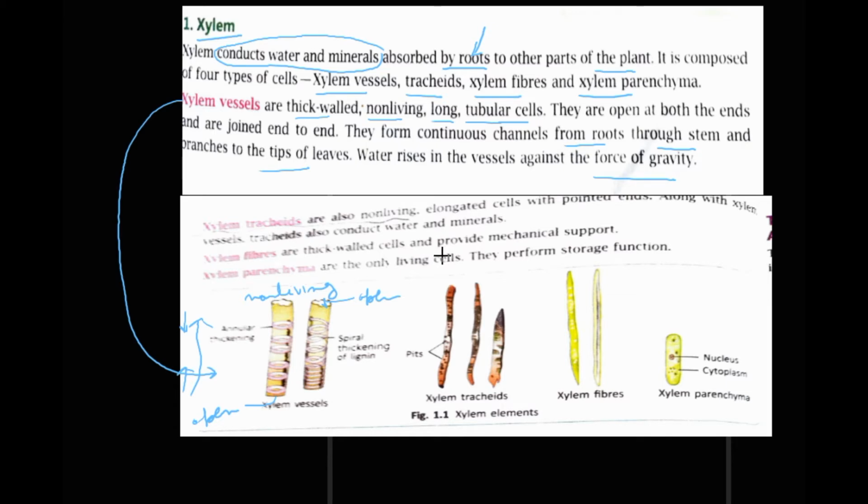Now xylem consists of four types of cells: xylem vessels, xylem tracheids, xylem fibers, xylem parenchyma, right?